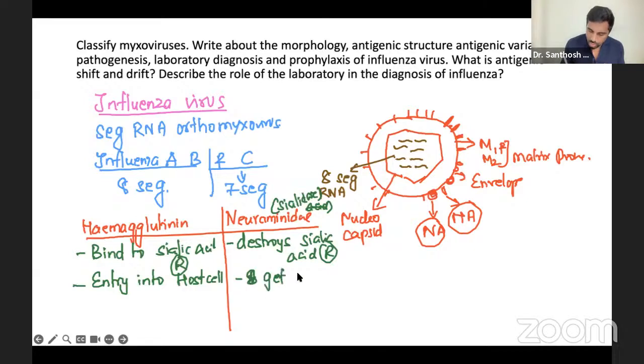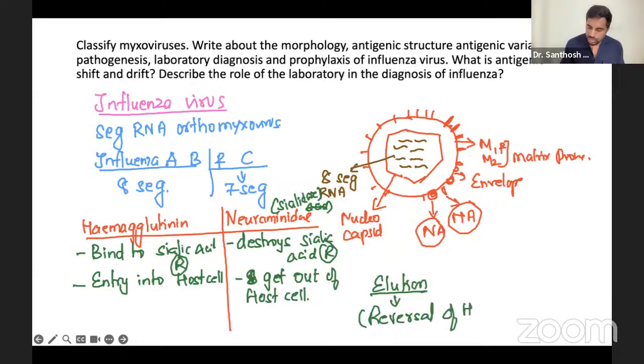One is for entry, one is for exit. There is a process called elution. Elution means reversal of hemagglutination. Hemagglutination is caused by hemagglutinin, so elution is caused by neuraminidase. That point you should mention. The examiners will be very happy.